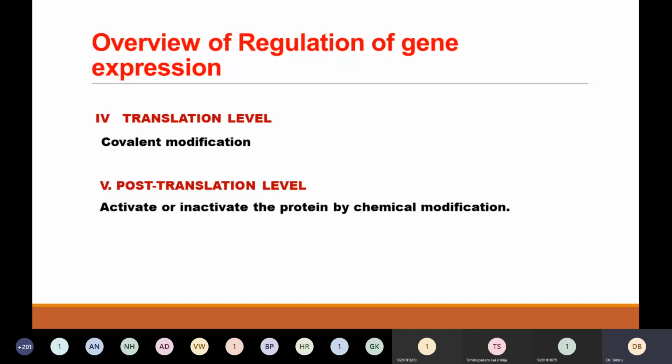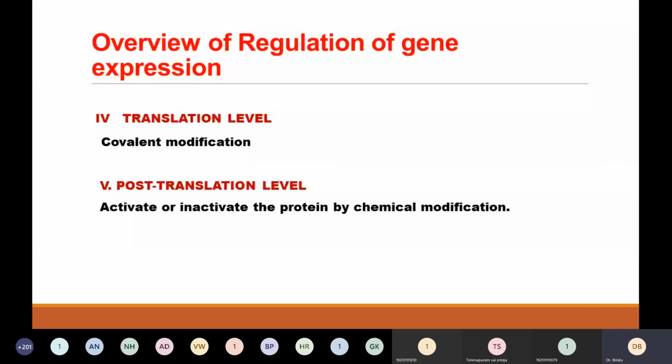Today we have completed regulation of gene expression in prokaryotes: what gene expression is, the three types of response, A, B, C, the two types of genes, constitutive and inducible, then two types of regulation, positive and negative regulation, then the lac operon concept, its components, their functions, and three types of regulation, that is presence of lactose, absence of lactose, and presence of both.